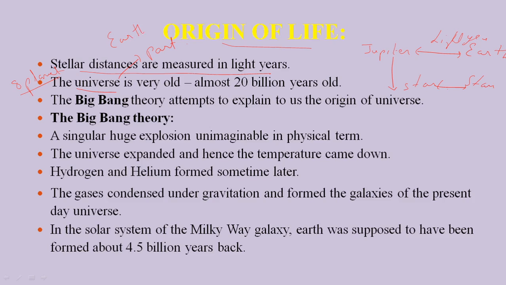The Earth is a part of the universe, and this universe is very old. It is estimated that the age of the universe is about 20 billion years. 1 million is equal to 10 lakh, and 1 billion is equal to 100 lakhs. So the universe is about 20 billion years old. Then how was the universe originated? This is explained by the Big Bang theory.